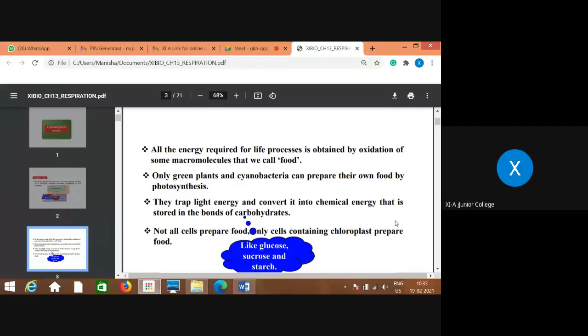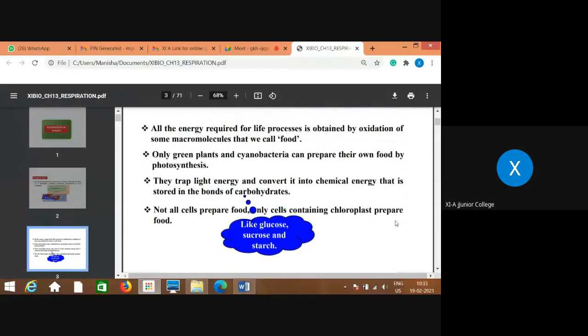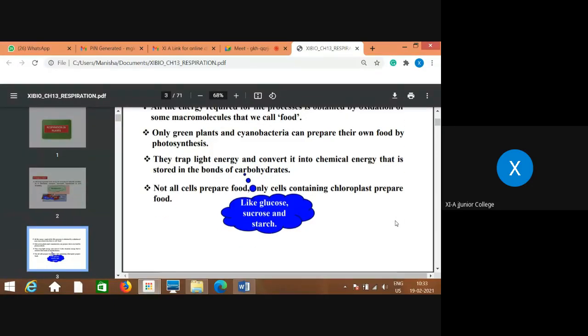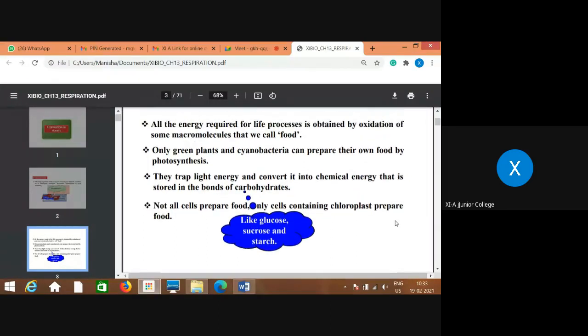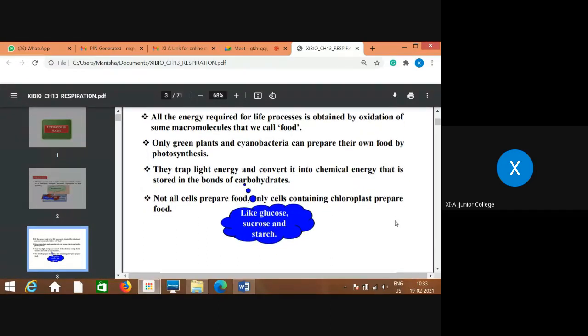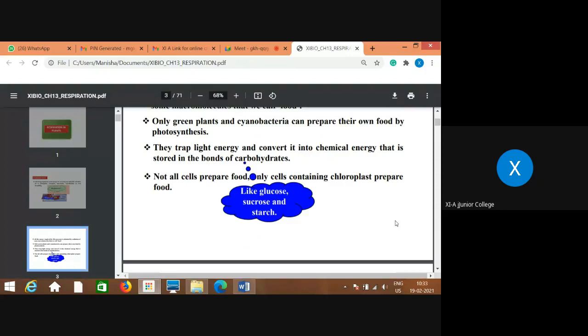Photosynthesis takes place in the presence of light. Green plants and some other organisms like cyanobacteria, which have photosynthetic pigment, in the presence of light, using water and CO2 from the air, prepare the food material in the form of carbohydrates like glucose, sucrose, starch, etc.